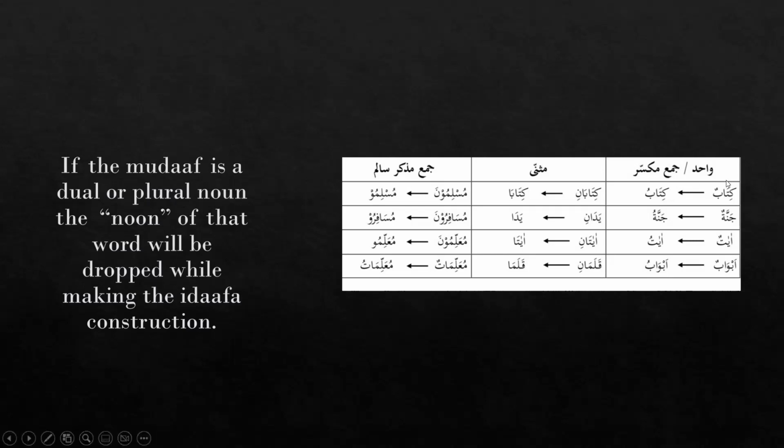See, we dropped it in the wahid. This un form is dropped to make the mudaf kitabu. Same here, we dropped the noon from here because this was the replacement for the tanween. And from Jama Muzakkar Salim, we dropped the noon from here to make all these words a mudaf. I hope this concept is clear now. Alhamdulillah.